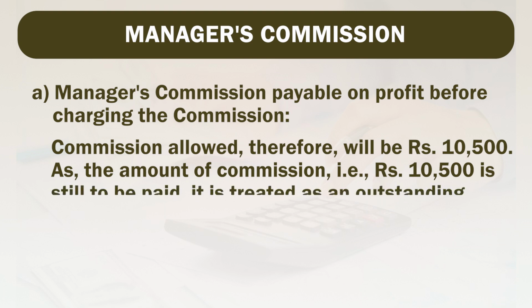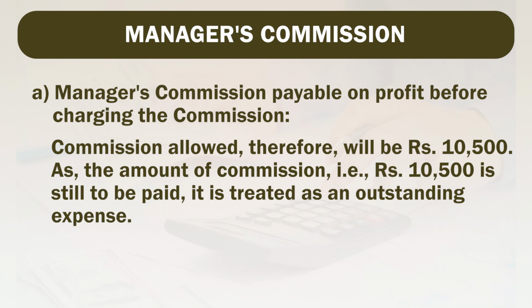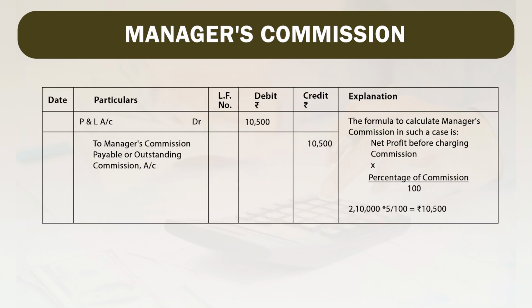Therefore, as the amount of commission, that is rupees 10,500, is still to be paid, it is treated as an outstanding expense. Accordingly, the entry will be passed like this: P&L account will be debited by rupees 10,500 and manager's commission payable or outstanding commission account will be credited by rupees 10,500.